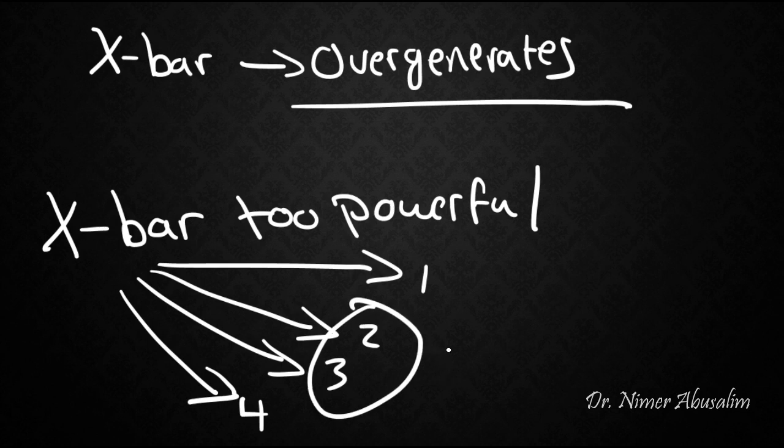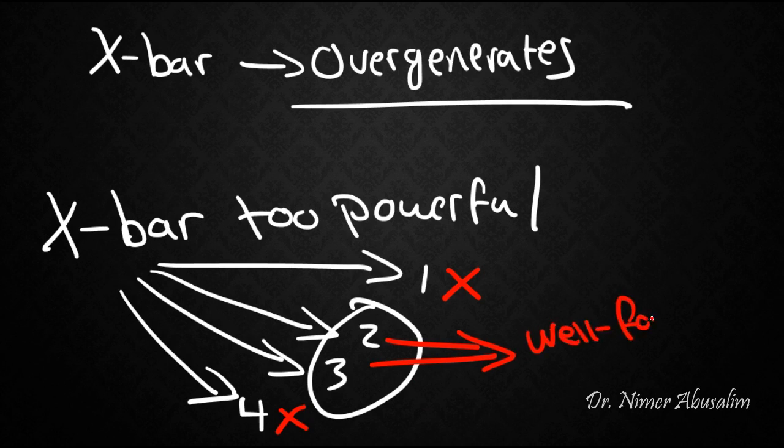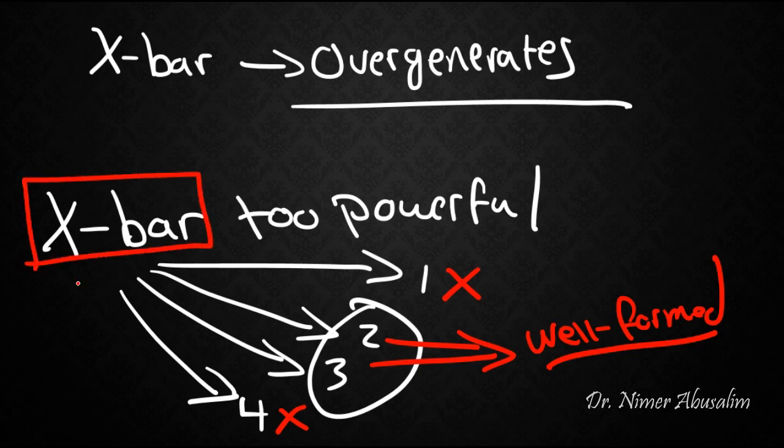So we need a system that would block out 1 and 4, for example, and only give us 2 and 3 as a final product that is well formed. We don't want to go and change X bar completely because that would be almost impossible. Instead, what we want to do is have X bar produce all of these and then have a secondary system that would pick out only the ones that are well formed.